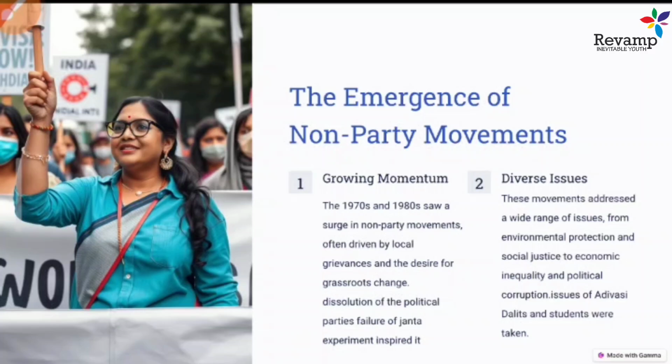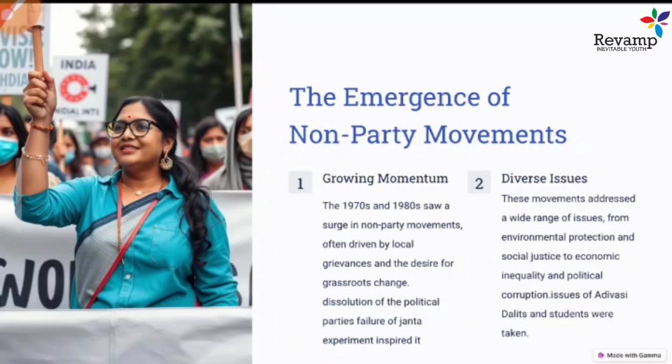After the failure of the Janata Party, we can say the Janata Party experiment of welfare after Indira Gandhi's authoritarian government, they tried to put in place a welfare state, or they tried to portray that they would bring a socialist change in society, but it was a total failure. There was no such welfare state or ideological state created. So the failure of the Janata experiment also led to these non-governmental movements at that time.